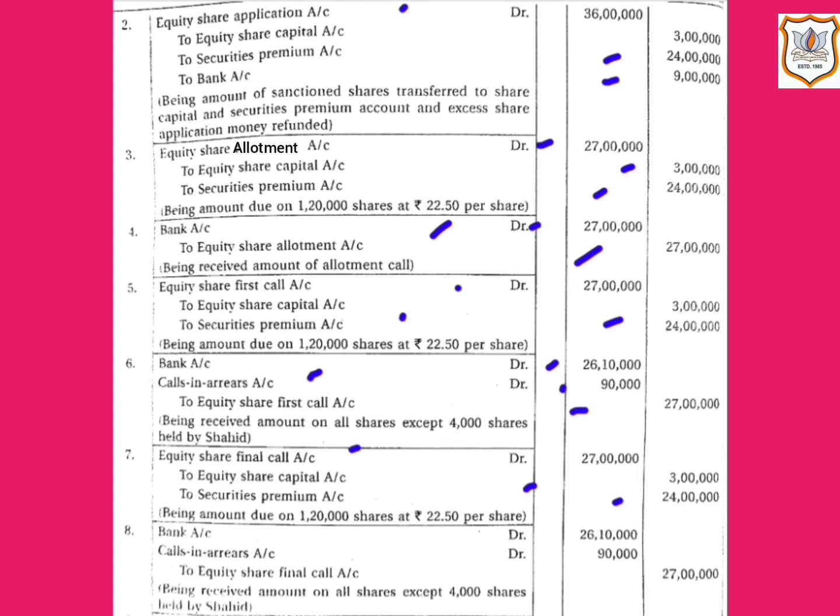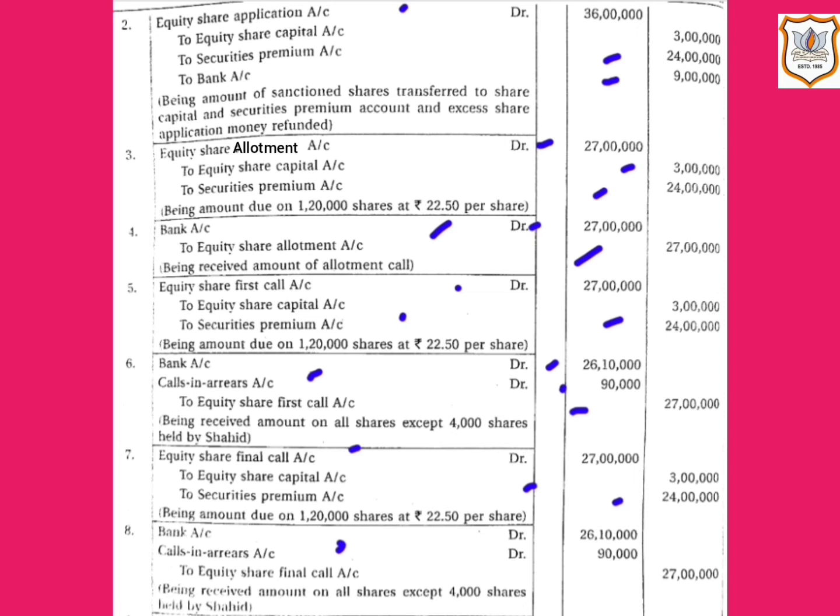Now let us see the journal entry at the time of receipt of the amount at the time of final call. Here again the situation is same. Company did not receive the amount for 4,000 shares held by Shahid. So here company received the amount for 1,16,000 shares.